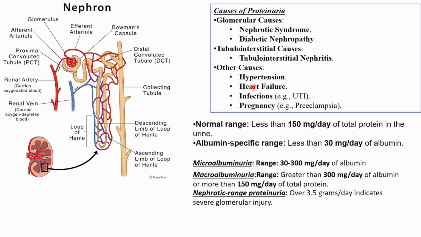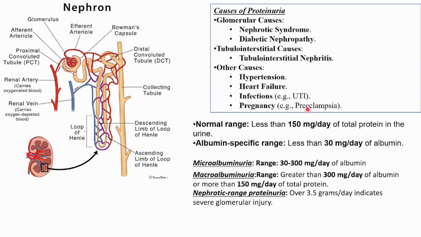If there is heart failure, not enough blood is coming into the kidney, so the kidney will respond by activation of the RAS mechanism, the renin, angiotensin, aldosterone system. From there will be vasoconstriction, and more blood will come again into the glomerulus, and that will cause damage to the nephron. Then again proteinuria. Then infections, UTI, and then pregnancy.